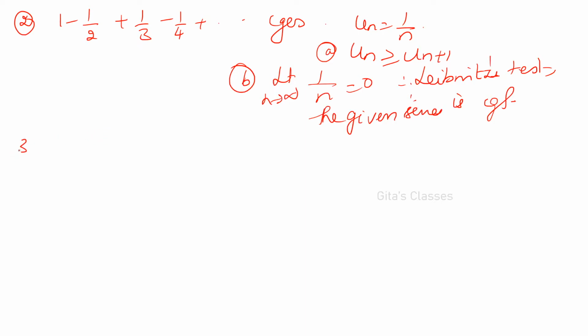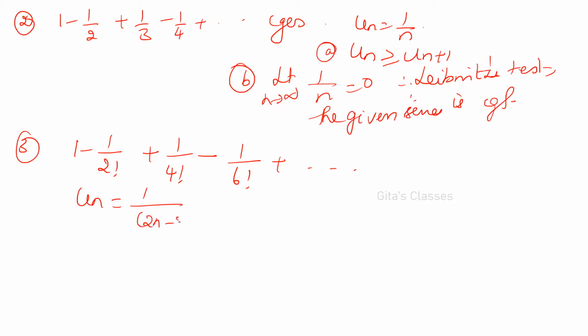Similarly, one more question we'll see. Show that the series 1 minus 1 by 2 factorial plus 1 by 4 factorial minus 1 by 6 factorial plus etc. converges. So here what is our un? Only un I'll write. Your remaining things you can take care of. So 2n minus 2 factorial.